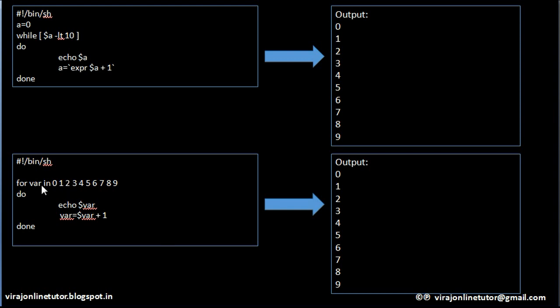So there was a small mistake in this particular example which I have corrected. After I print a value 0, I increment its value. Now it's 1. Is 1 in this list? Yes. So it will print on the screen 1. Then again I am incrementing variable where. So now where contains 2. Is 2 in this list? Yes. So it will keep on printing till 9. As soon as we print 9, 9 plus 1 is 10. Now this variable where contains value 10, which is not there in this list. So it will come out of this loop. So this is a for construct in shell scripting. There is a second way of using a for loop that I will explain in the next slide.